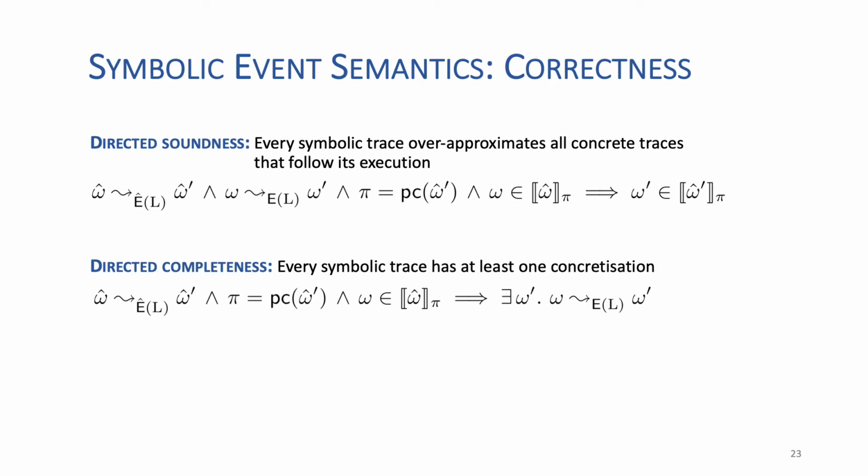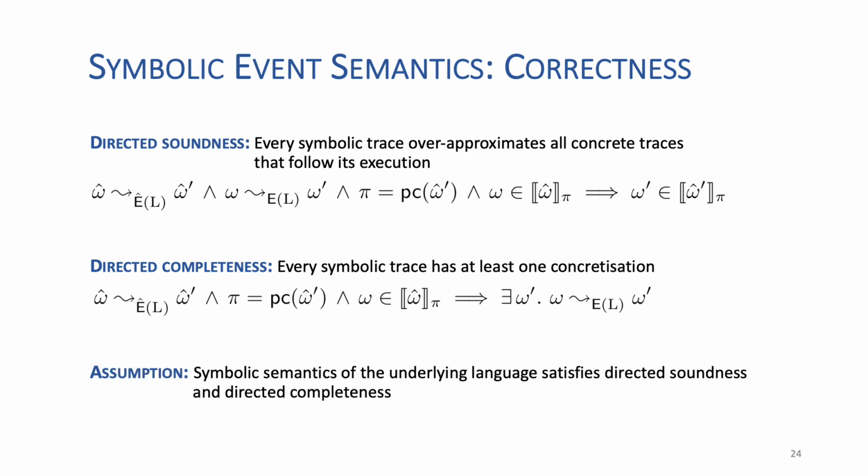We define directed completeness as every symbolic trace having at least one concretization. This is important to guarantee that there are no false positive bug reports. So, if a bug happens symbolically, there must be a corresponding concrete trace that triggers the bug. Recall that our event semantics is parametric in an underlying language. We then guarantee the soundness and completeness of the symbolic event semantics, assuming that the underlying language symbolic semantics also satisfies directed soundness and directed completeness.